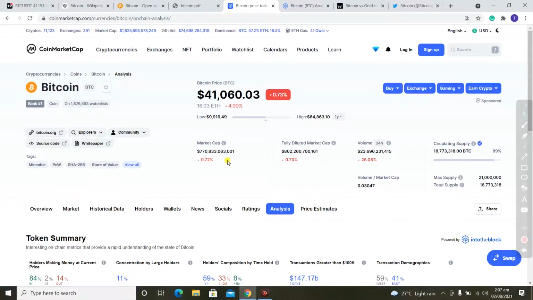Recently, Elon Musk tweeted that they are accepting Bitcoin for their company Tesla. The car making company is now delivering their cars and accepting Bitcoin as payment, which is quite good news for Bitcoin and the holders of Bitcoin. They profited a lot from this news, and their fundamentals are very strong.